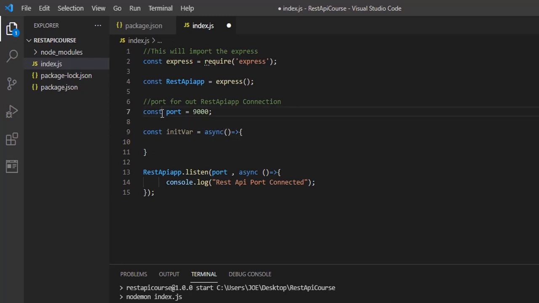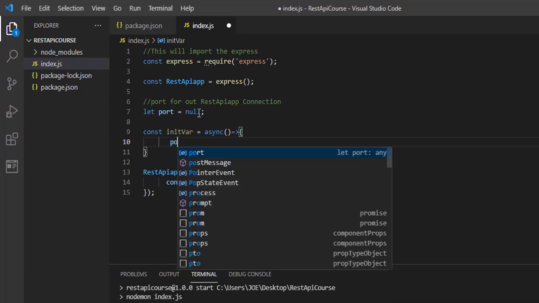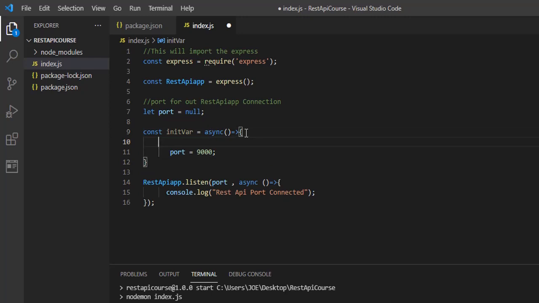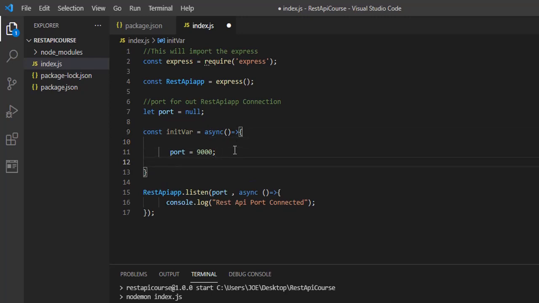Let me change this here to let, and then initially this is going to be null. But inside this function, we're going to have the port is equal to 9000. So this function, all it does is initialize our variables.